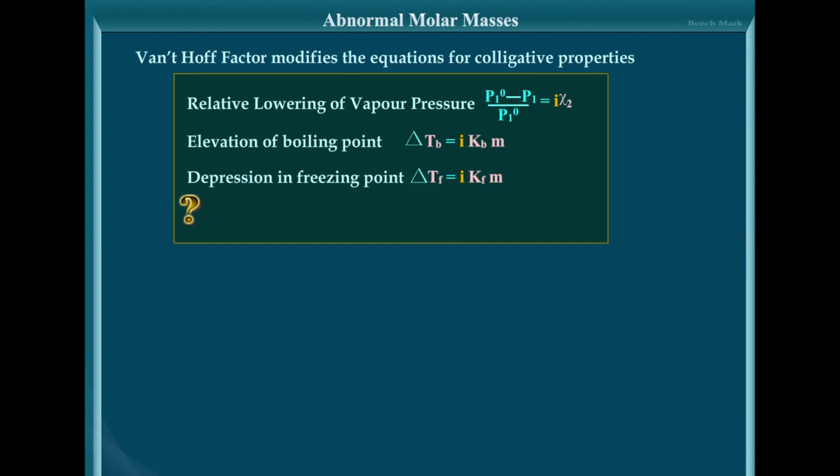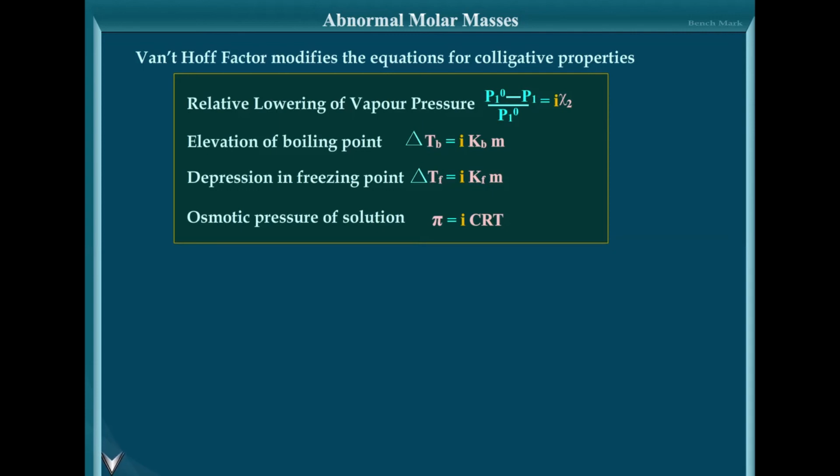For depression in freezing point also, delta Tf is equal to i into Kf into m. That is, if there is no association or dissociation, i is equal to 1. So delta Tb is equal to Kb into m, and delta Tf is equal to Kf into m. So this i factor is introduced for those substances which undergo association or dissociation.